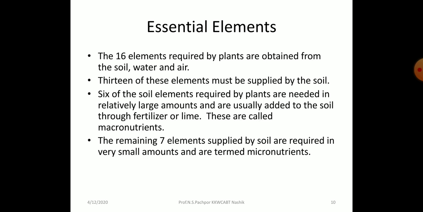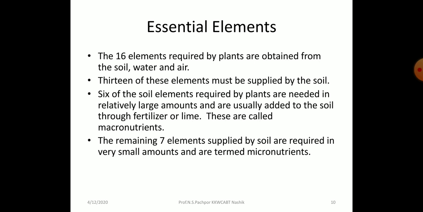Then essential elements. We discussed in the previous video that there are 60 elements required by the plants, and they are obtained from the soil, water and air. 13 of these elements must be supplied by the soil. 6 of the soil elements required by plants are needed in relatively large amounts, that is, we call them macro elements, and they are usually added to the soil through fertilizer or lime.